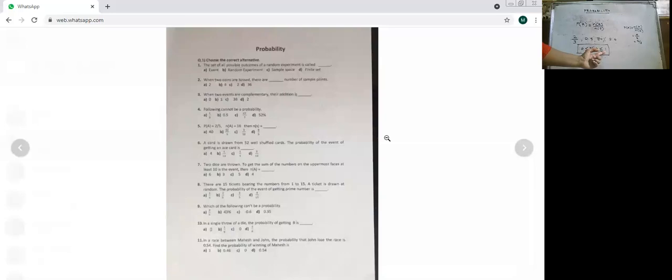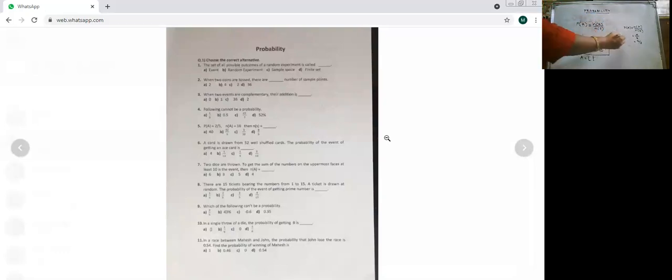If they ask you to find the probability of the event of the numbers greater than 0, you will include all the possible outcomes, that is 1, 2, 3, 4, 5, 6. That is known as a sure event. In that case, your probability would be 6/6, which is equal to 1. So it may be 0 and 1 also. But it cannot go beyond 1. Remember, 1.1 cannot come either.